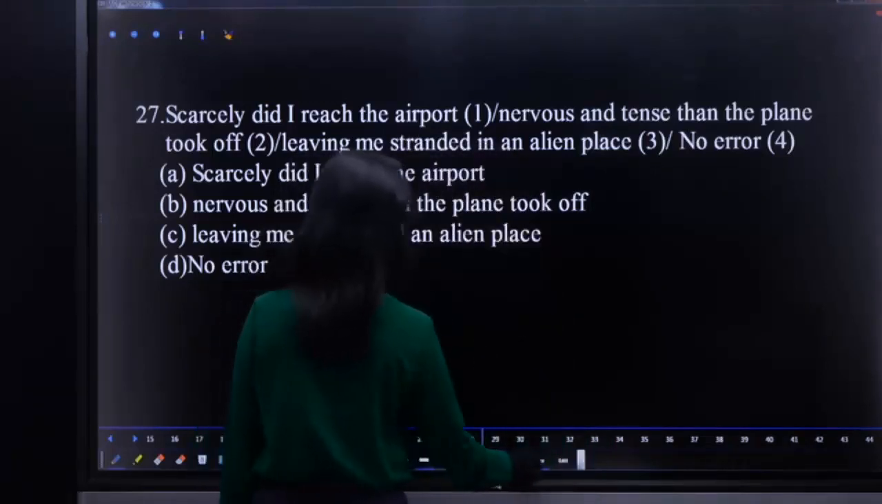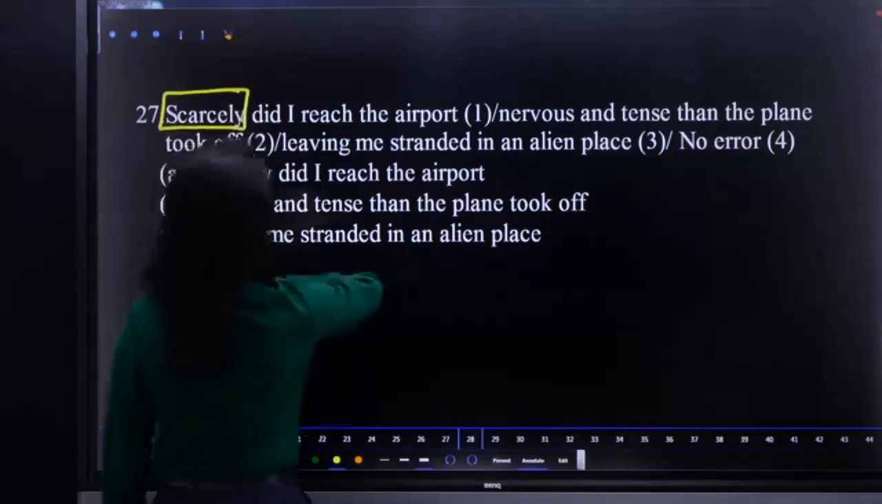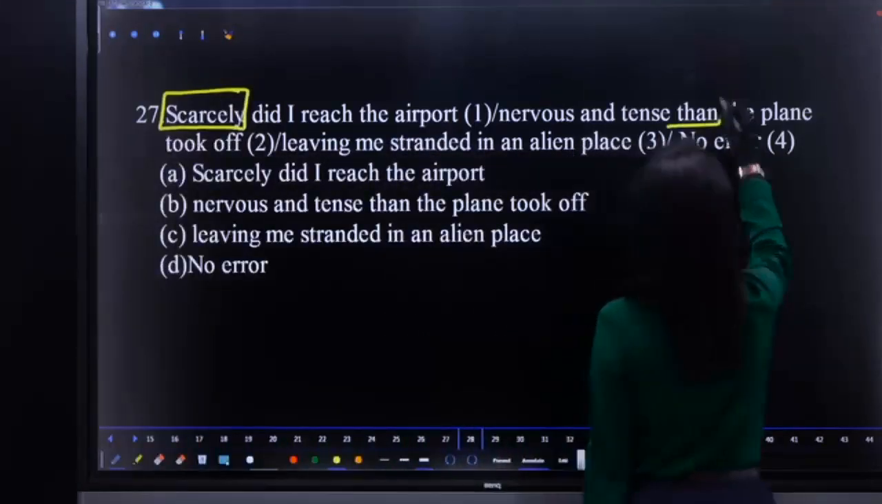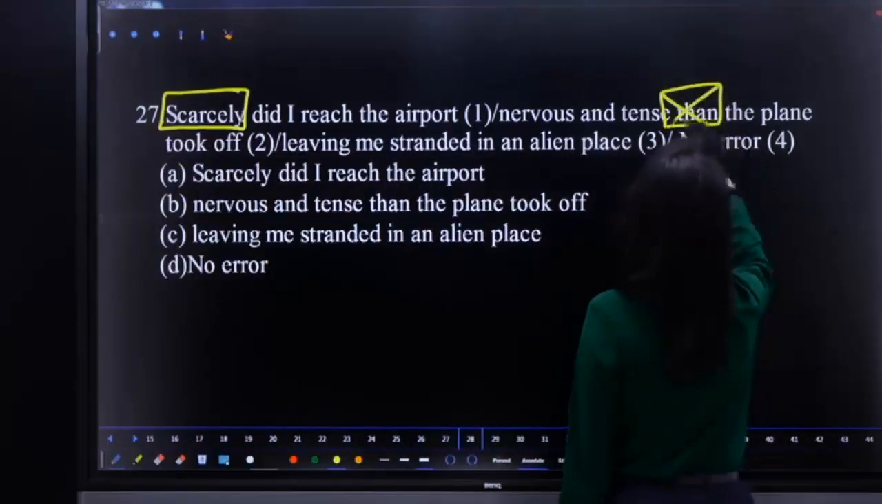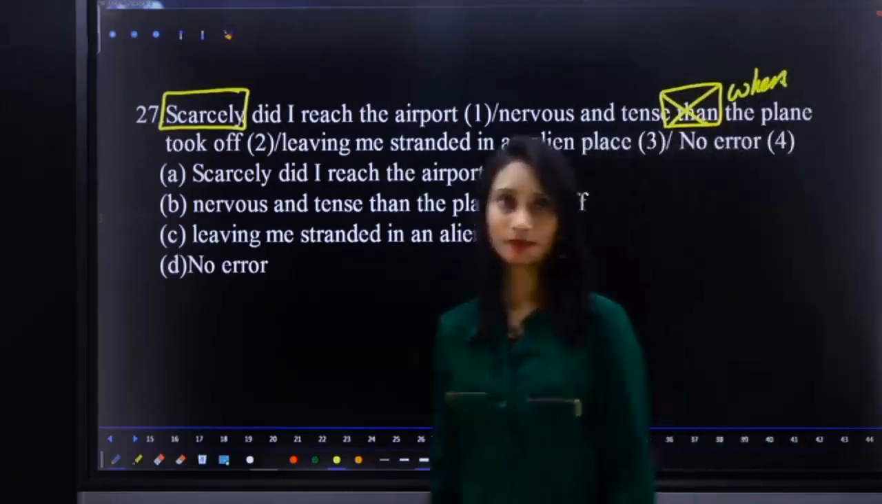Hence, we have to follow that pair. Scarcely is followed by when, not than. So replace than with when. I hope it is clear.